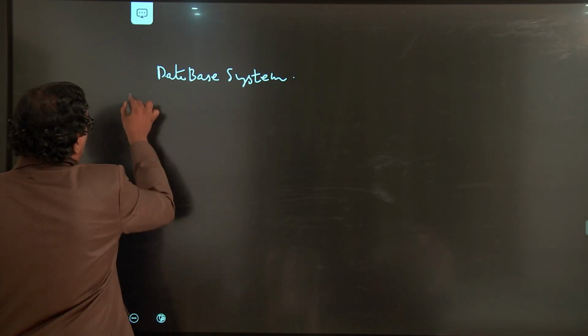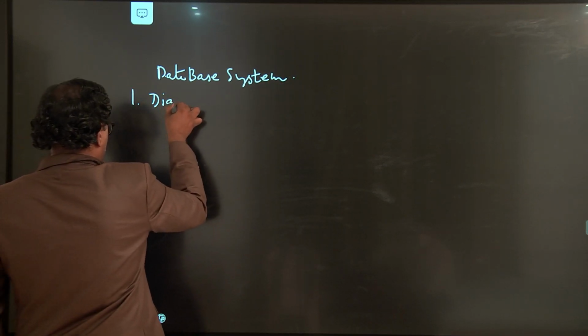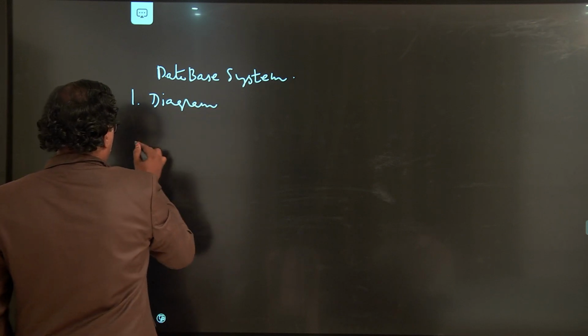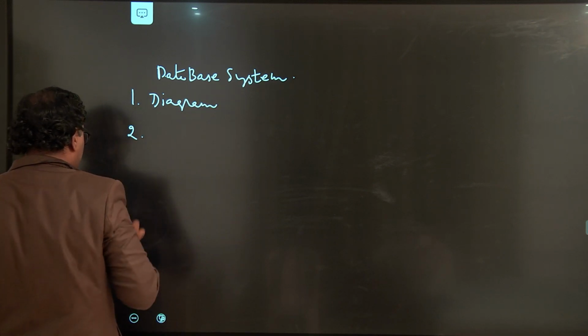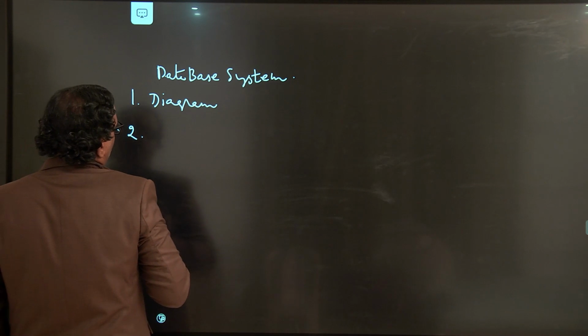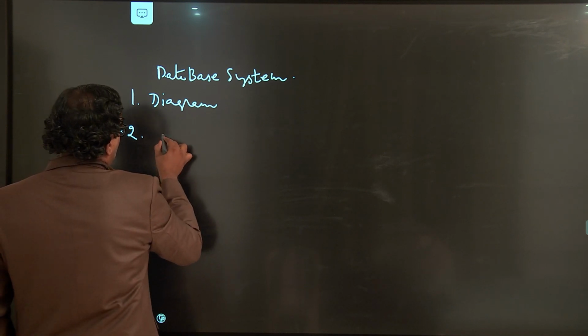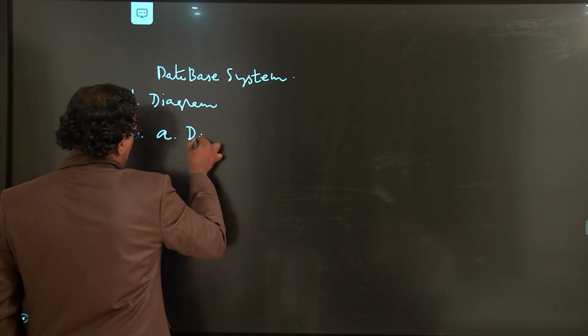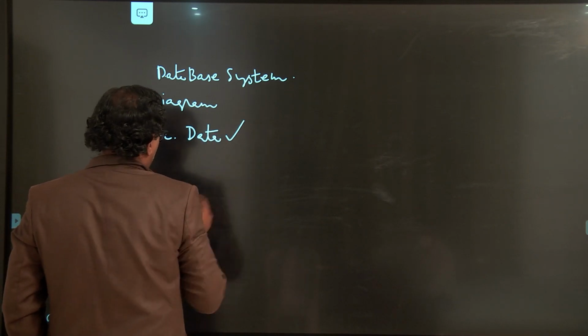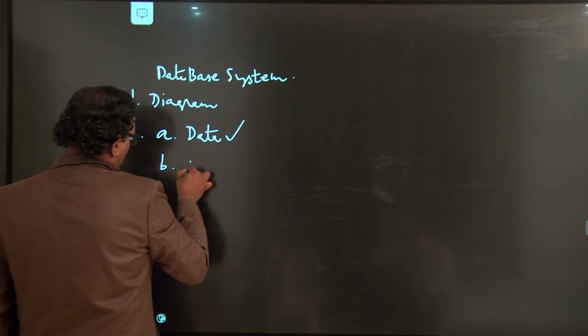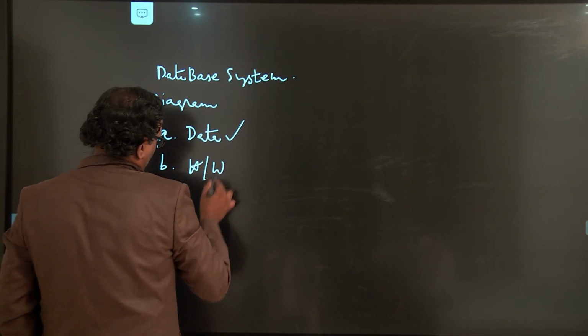We have seen its diagram, and this diagram mainly consists of four components. One is data, which is mandatory, and the second is hardware.